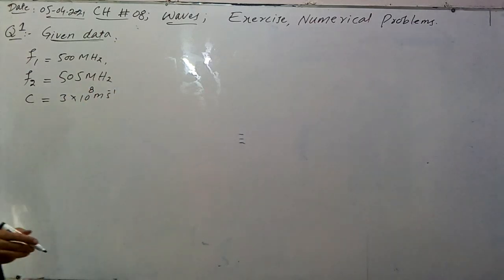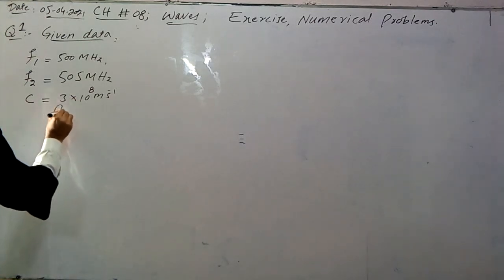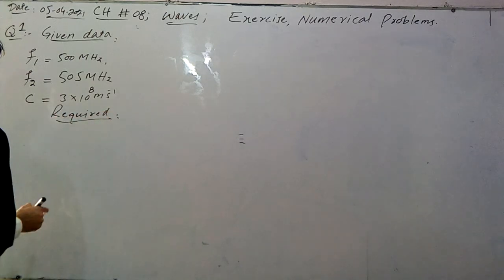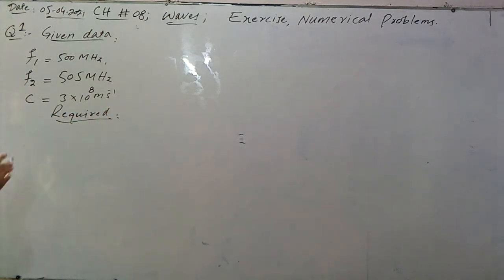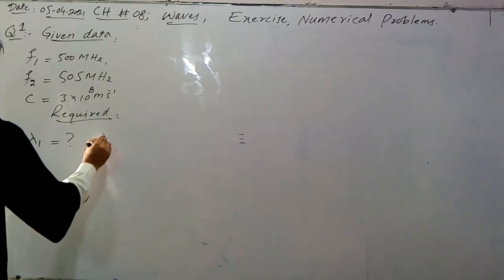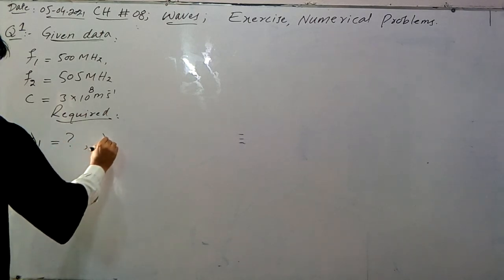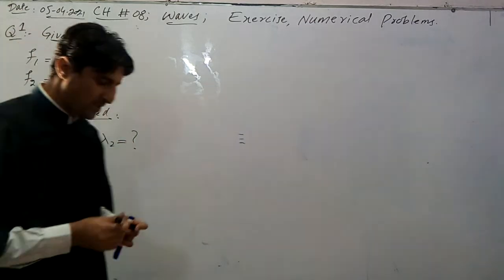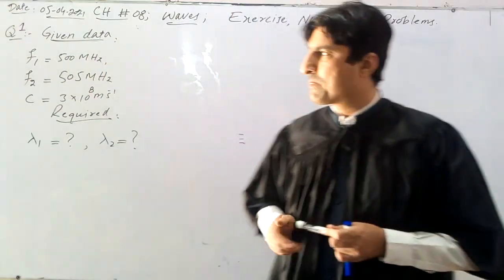Now, what do we have to calculate? We have to calculate the wavelengths. So required is the wavelength of vision signal, let's suppose represented by lambda 1. This is to be calculated, and the wavelength of sound signal, sound wave, is to be calculated. Suppose this is represented by lambda 2. So this is the given data.